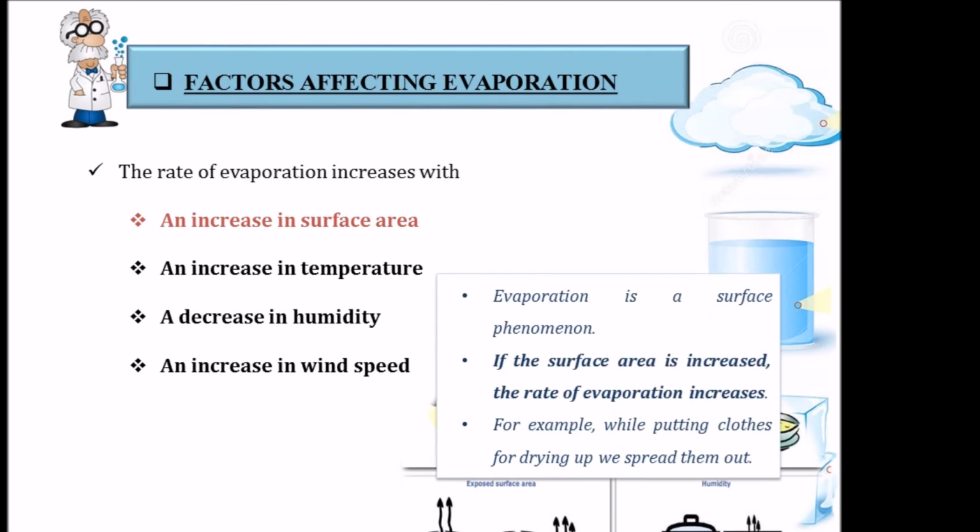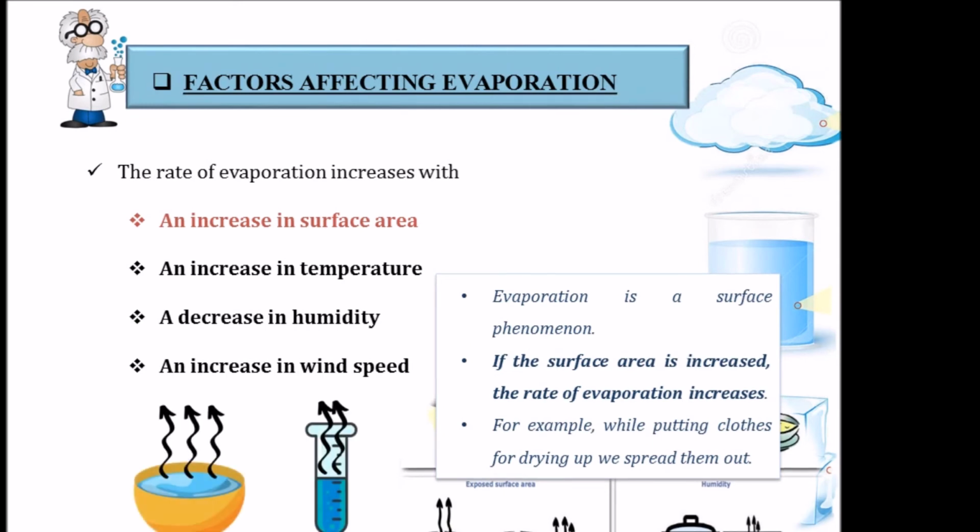We know that evaporation is a surface phenomenon. Why do we term it like that? Because during evaporation, the particles with high kinetic energy evaporate into air from the surface of the liquid. That is why we call evaporation a surface phenomenon. So if the surface area is increased, the rate of evaporation also increases.